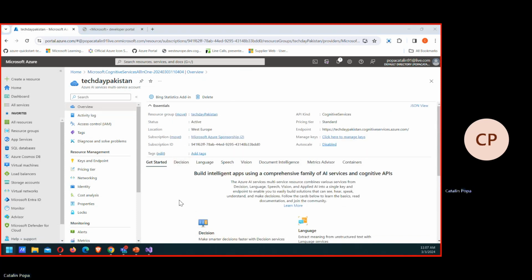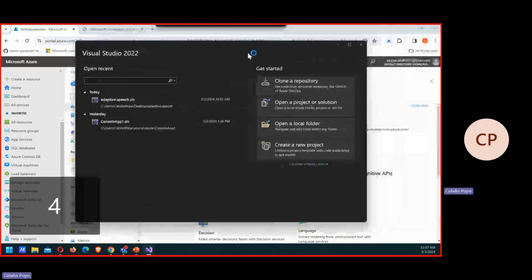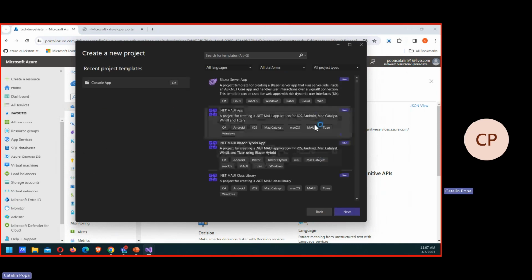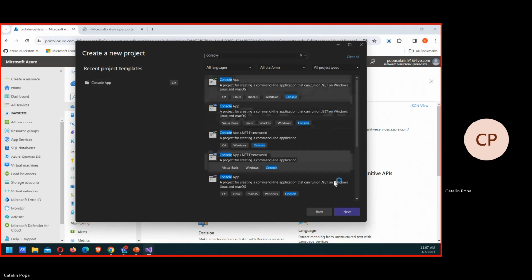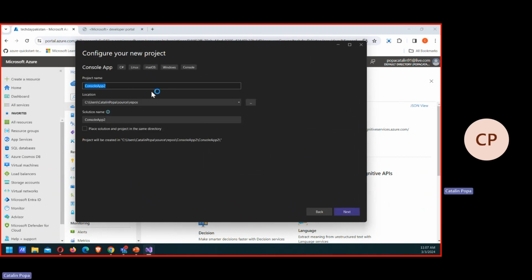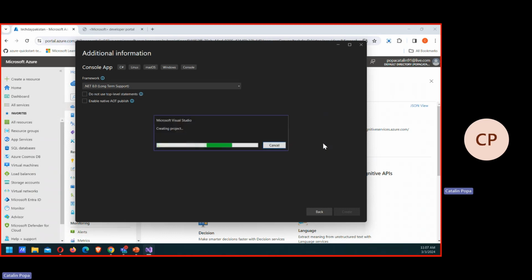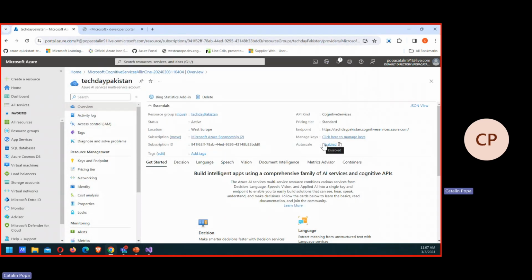That being said, let's actually open Visual Studio, and we're going to create a project from the start. We're going to create a blank project. Let's create a console project. Let's name it. I'm going to use .NET 8 just for the sake of it. It can be any framework. The application is pretty simple, so don't concentrate too much on the details because they're not that relevant.